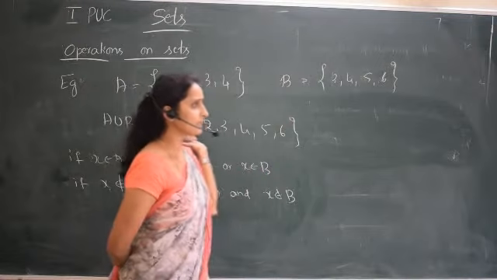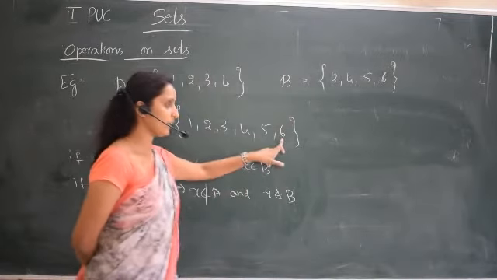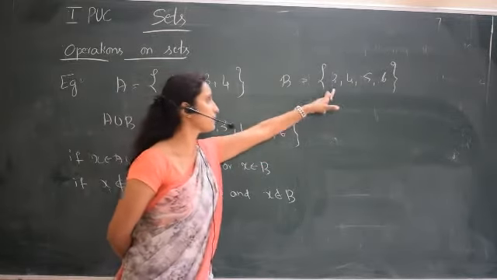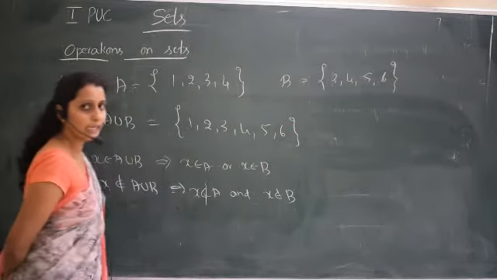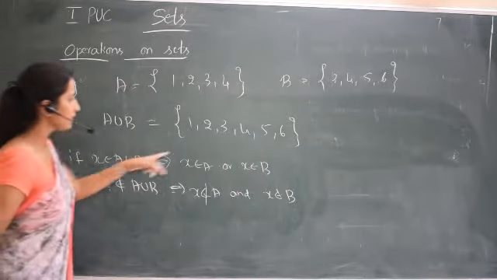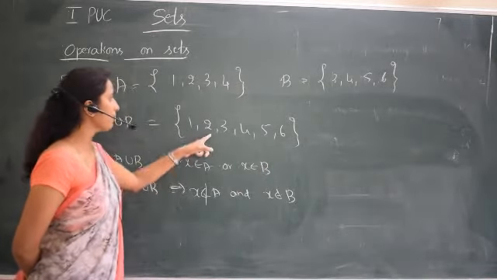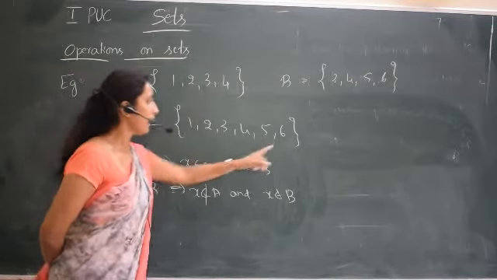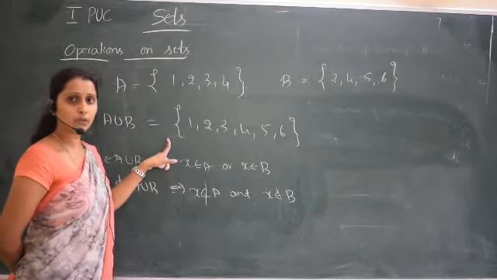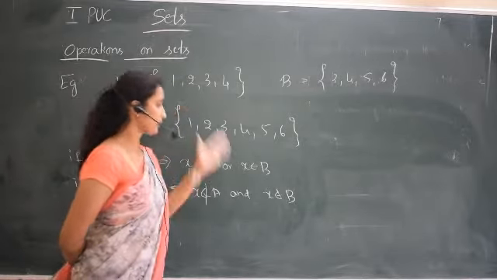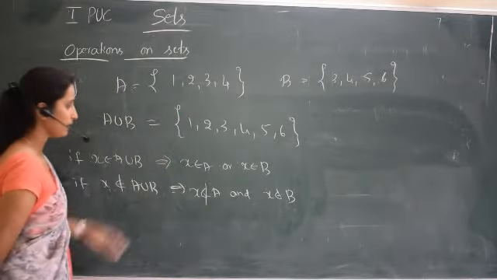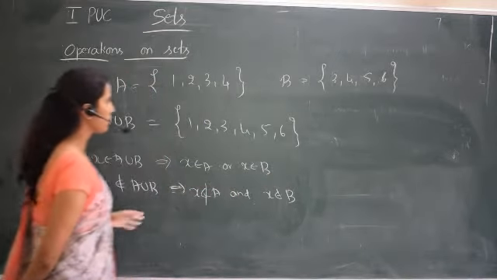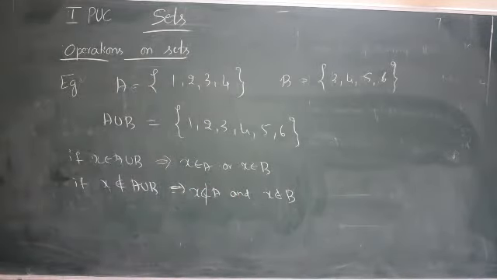If I consider 6, 6 is in the union, so it should be in either A or B. So 6 is here. If I consider 2, 2 is in the union, so it should be in A or B. Now it is here in A. If I consider 9, 9 is not in the union. If it is not in the union, it won't be in any of the sets. It is not in both A and B. So this is the definition of the union of two sets.